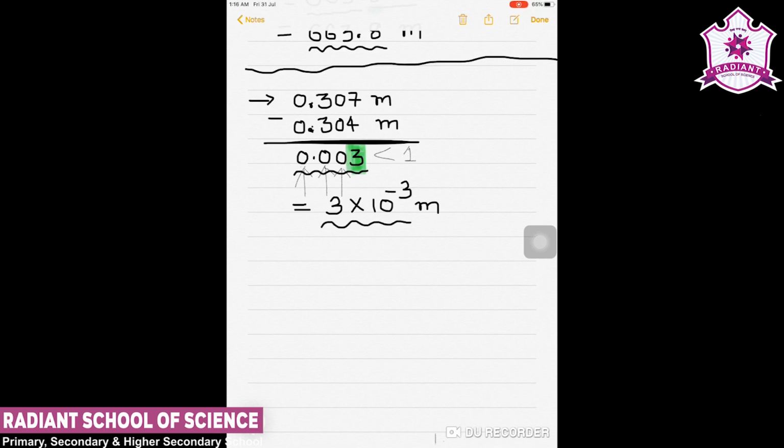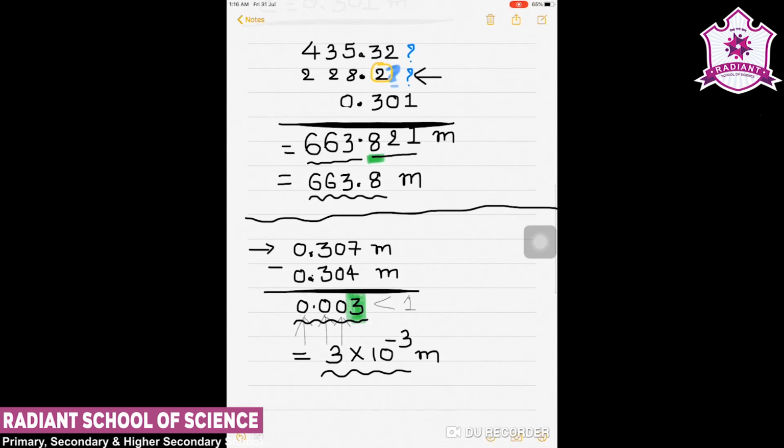Here I have used this term as 3 into 10 raised to minus 3 because I have this value here. In the previous case the term was 663.8, and therefore we have not converted it into 664, because there the decimal point and the figures after the decimal point are important.